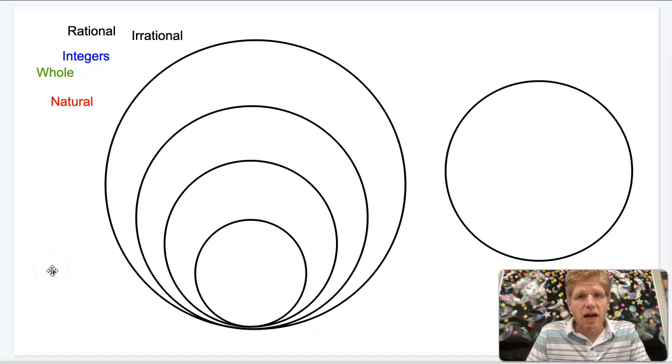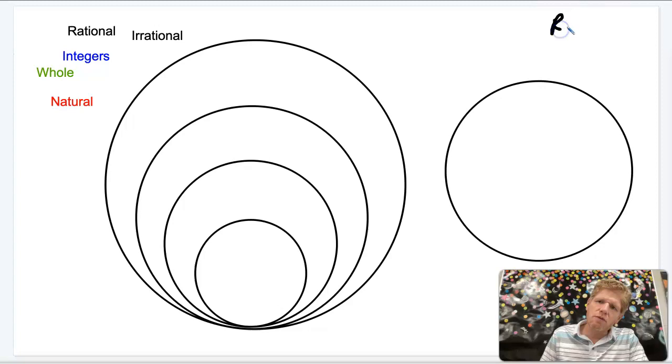Let's talk about categorizing numbers. Now, we talked in class that up to this point, all of the numbers that you've ever dealt with in your math career fall into the category of real numbers. There is another category of numbers called imaginary numbers, which you're not going to have to worry about for a long time, till you get to high school or college.